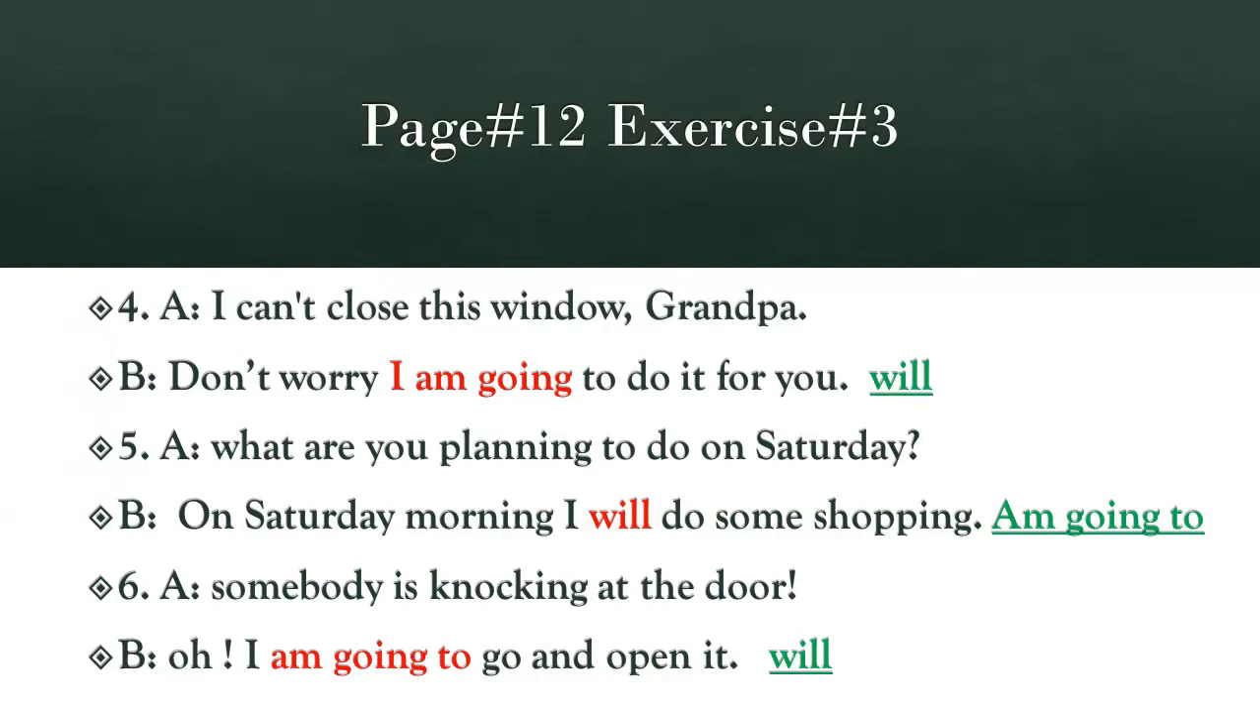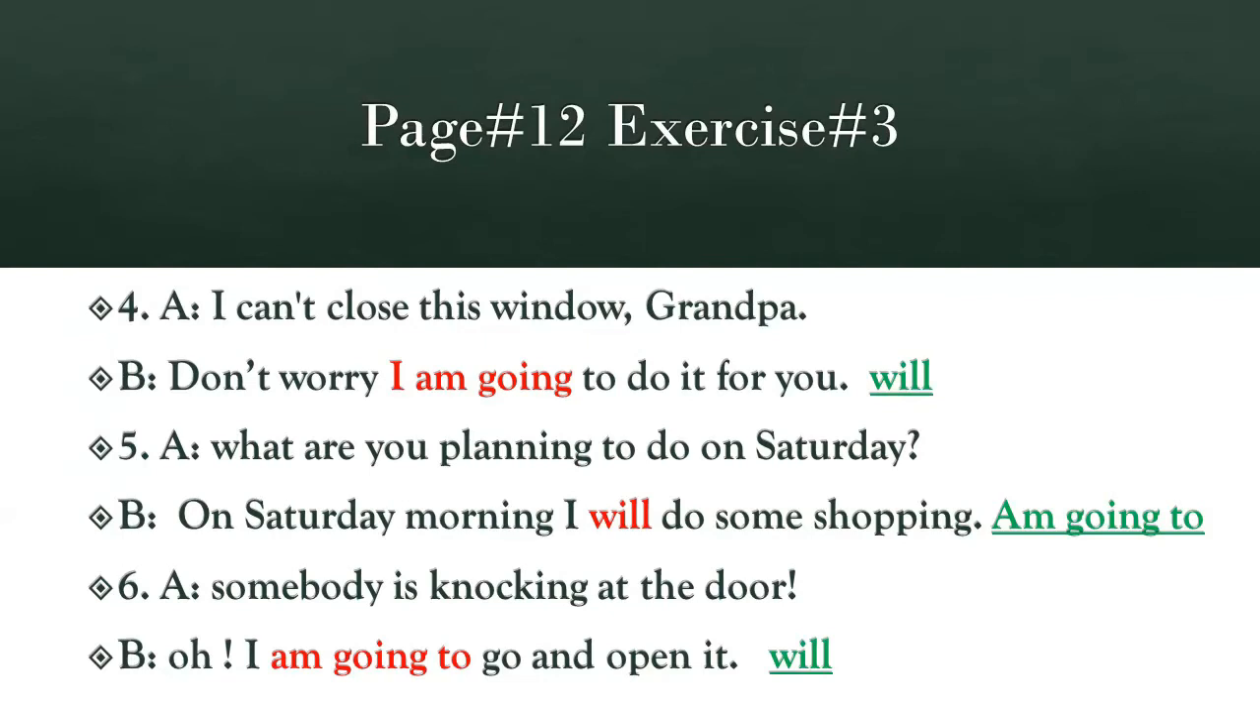Now, students, after solving this exercise, are you clear about the use of going to and will? I will suggest you to do the exercise again. Open your books of Oxford Progressive at page number 12. Open exercise number 3 and solve this exercise in your books. Make the corrections as you are directed in this video.